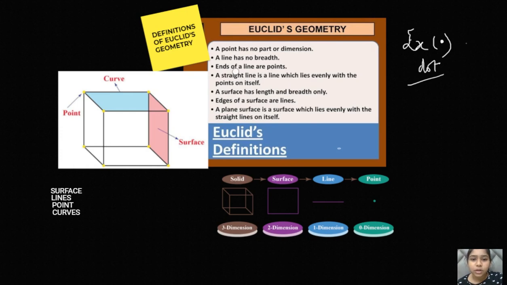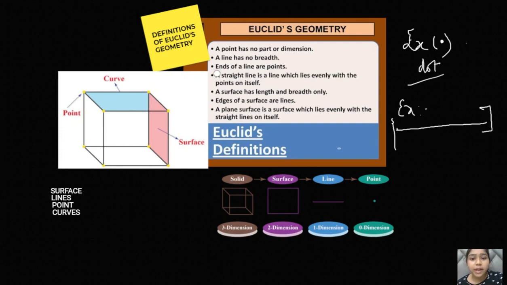The second definition is: a line has no breadth. Let's draw a line. This is a normal line. Breadth is the width of a particular structure. In the case of a line, can you see any breadth or width in this particular line? You can't see any breadth here. That is what he explained in the second definition, that a line has no breadth.